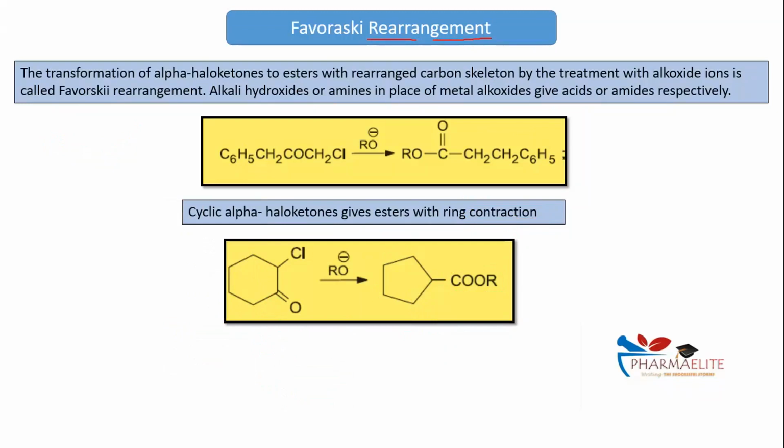So something is going to rearrange, right? Correct? If they are using the word rearrangement, very obviously something is supposed to rearrange. Observe the reaction now. What it is? C6H5 CH2 C double bond O CH2 Cl. So can I say my reactant is a alpha haloketone?